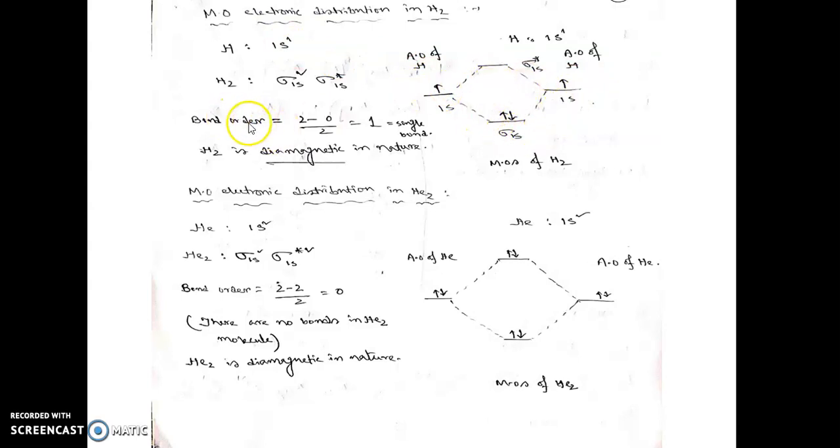So what is going to be the bond order? Bond order equals the number of electrons in the bonding molecular orbital, that means 2, minus the number of electrons in the anti-bonding, that means 0, divided by 2, that equals 1. That means a single bond. We know a single bond is present between two hydrogen atoms in the hydrogen molecule. After the distribution of the electrons in the molecular orbitals, all the electrons are paired up, so it is diamagnetic in nature.